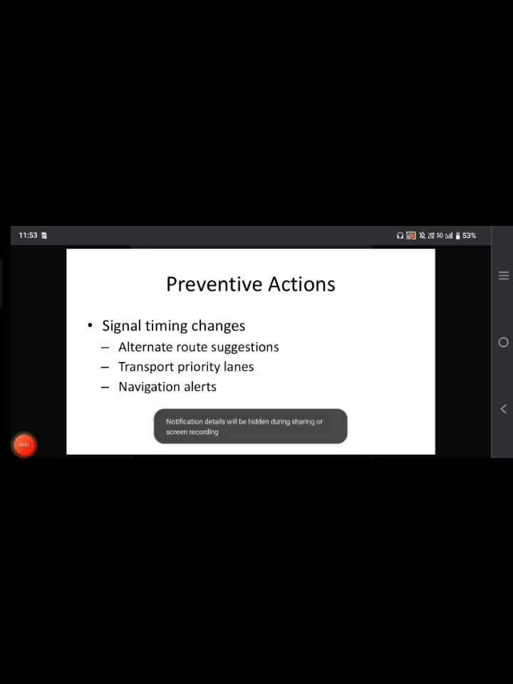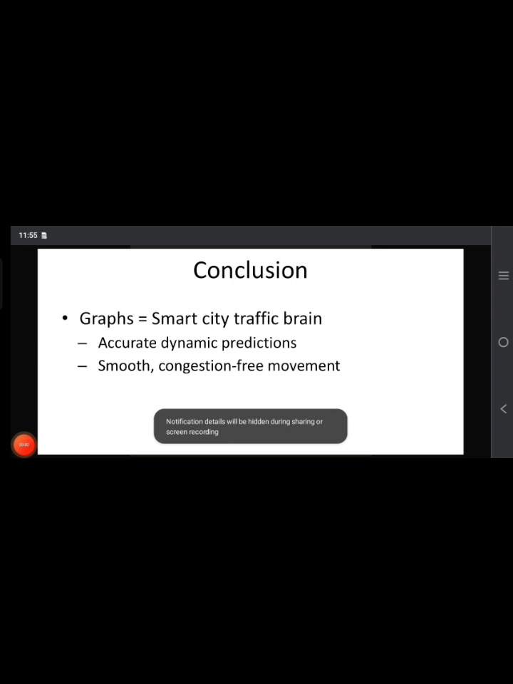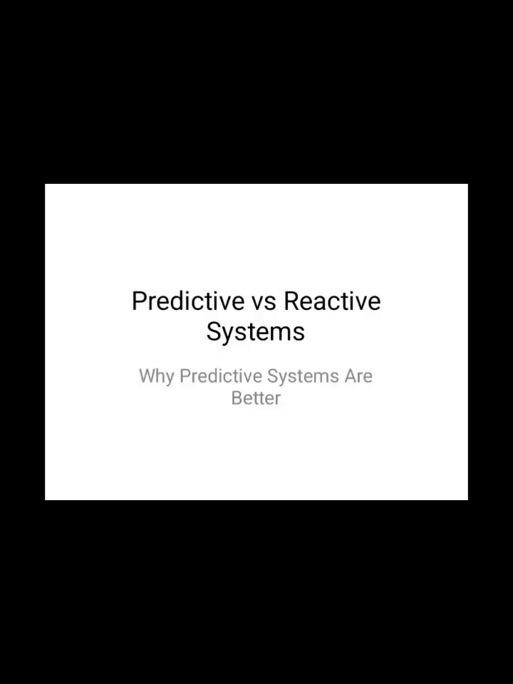The preventive actions are signal timing changes, alternate route suggestions, transport priority lanes, and navigation alerts. Imagine your red signal timing is 2 minutes, but according to the traffic formed at the junction, the signal timing can change and extend to 4 minutes or 3 minutes. With that time change, the traffic may clear and you can travel on the road smoothly. So here comes the conclusion. The smart city traffic brain graphs will enable accurate dynamic predictions and smooth, congestion-free movement.